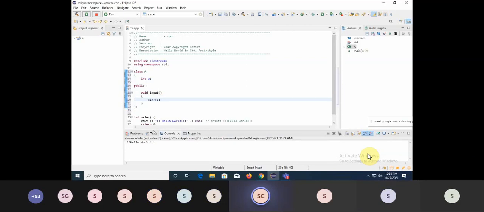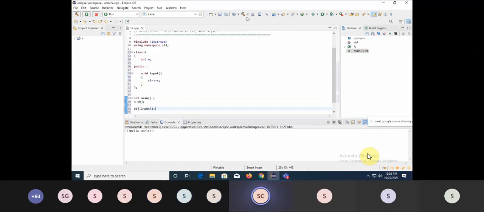And what I will do here, I will first of all create an object of this. So this is obj, and then obj dot, it will show me the input function. Let's try to execute this, a simple one.